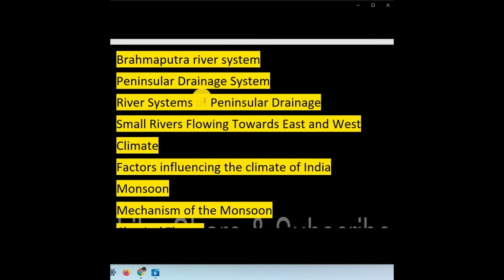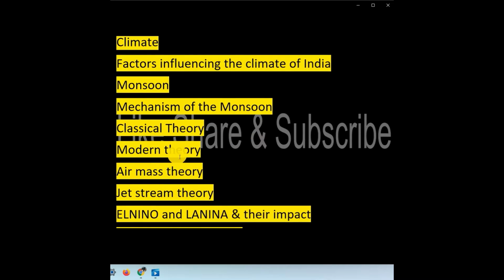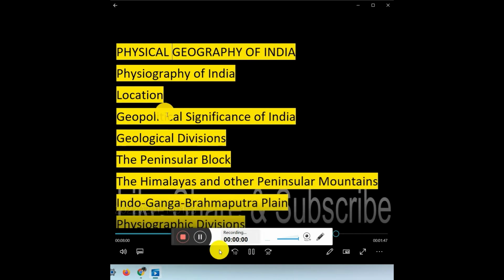system, peninsular drainage system, river systems of peninsular drainage, small rivers flowing towards east and west. Climate: factors influencing the climate of India, monsoon, mechanism of the monsoon, classical theory, locations, what is geopolitics.